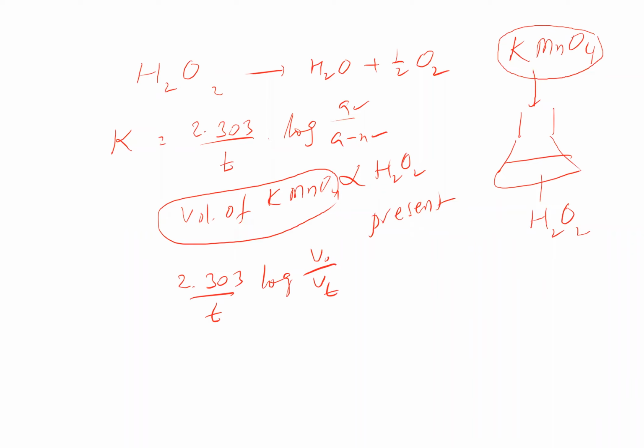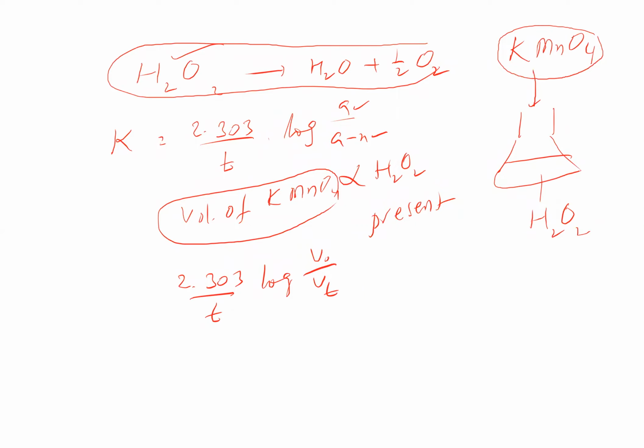Say the reaction is the dissociation of N2O5 to N2O4 and oxygen gas. In this case, you should understand there are different types of reactions. Here we are trying to study the reaction with respect to reactants only. We are finding out the concentration of reactants periodically, and from that we are going to find the rate constant K of first order.